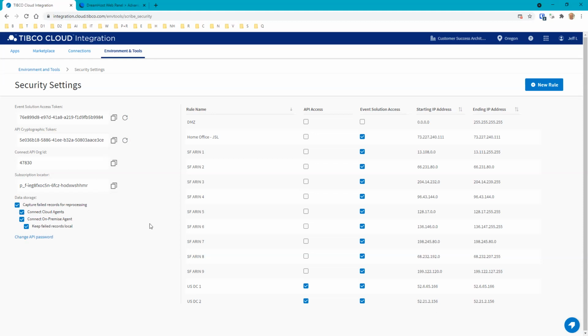This is the normal configuration when you come out of the box. Now, if you don't want to store it anywhere, then you uncheck that, and the failed record information is not going to be stored anywhere at all. So it's just good to understand how the configuration works and what the default value is. The default value is going to be this, all enabled like this. And then the most common one is to store records only on the on-premise agent, like this.